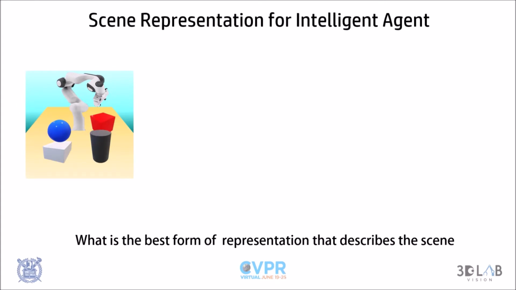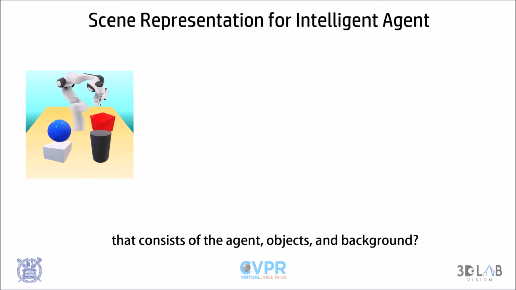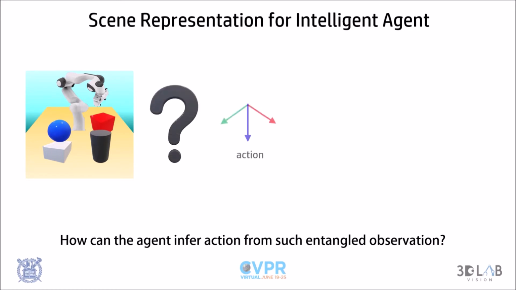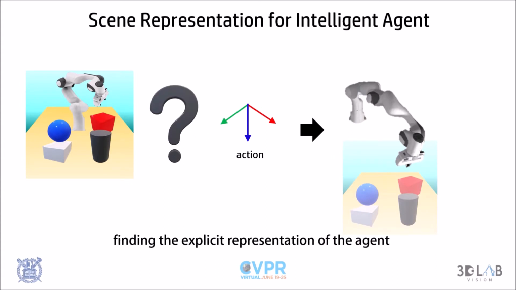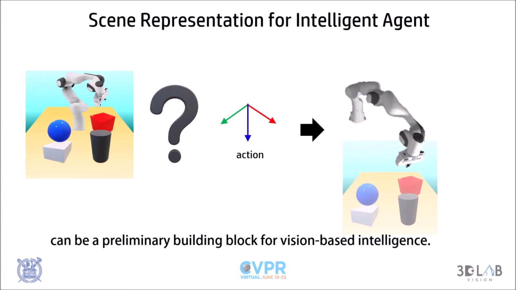What is the best form of representation that describes a scene consisting of the agent, objects, and background? How can the agent infer proper action from such entangled observation? As the action is directly correlated to the agent in the scene, finding the explicit representation of the agent can be a preliminary building block for vision-based intelligence.